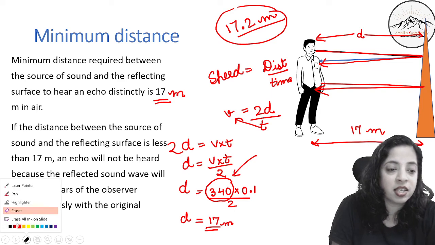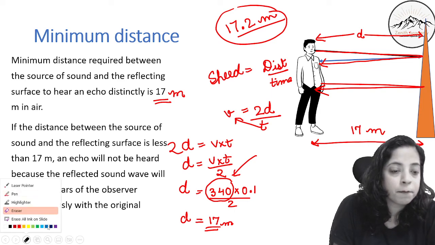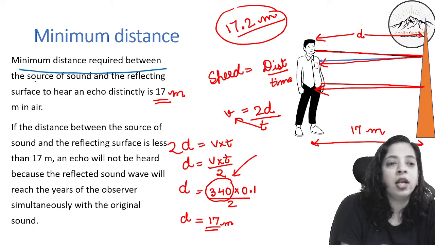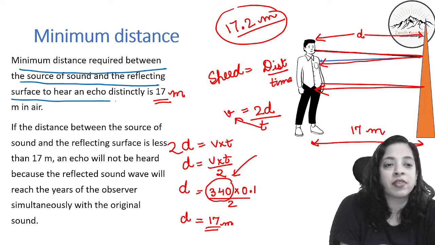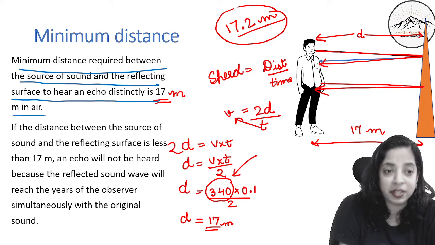So I will read this once more. The minimum distance required between the source of sound and the reflecting surface to hear an echo distinctly is 17 meter in air.